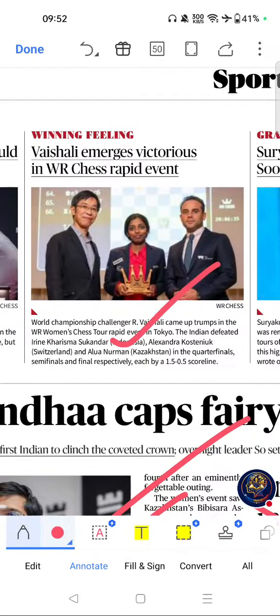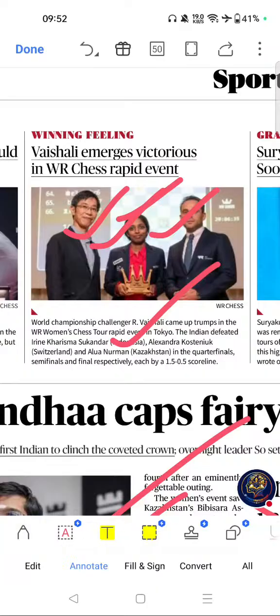Vaishali emerges victorious in WR chess rapid event. If you see the importance, international title won by an Indian athlete. Important sports current affairs topic, useful for SSC, banking and railway and state public service commission exams.